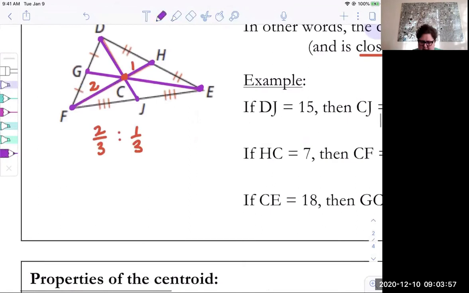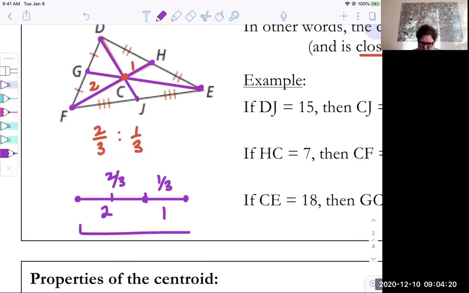Again, on each one of those medians, it's broken into a 2-to-1 ratio. If you think about breaking that up, this is 2 and that's 1. That means this is 2/3 of the whole and this is 1/3 of the whole, because the whole thing would be 3. Okay, 2-to-1 ratio.